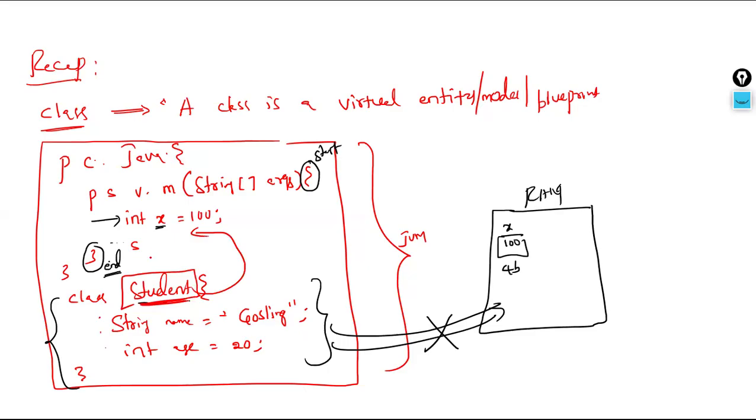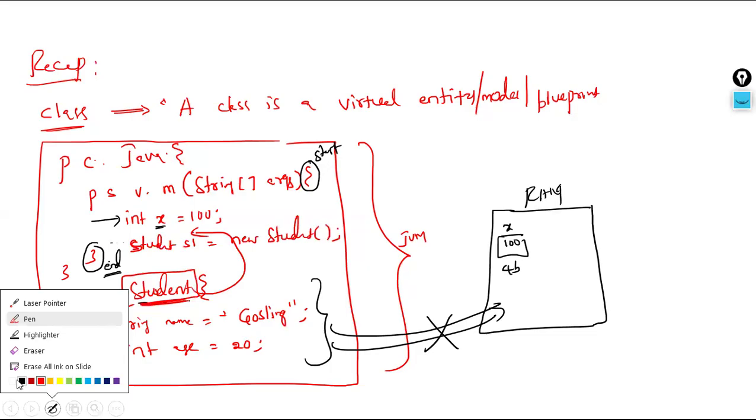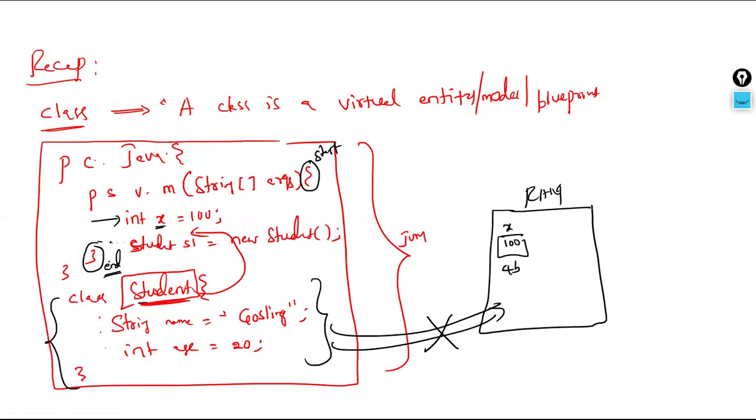So here, using the class name, followed by the object reference name, say S1 equals new Student(); with parenthesis and semicolon. With this object creation for a class inside the main method, we make JVM execute this line. Because of the new keyword, one object will be created, so this is an object of the student class.